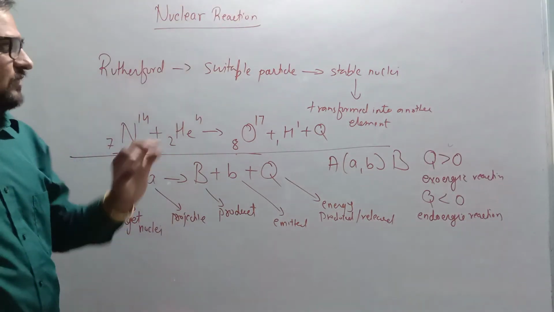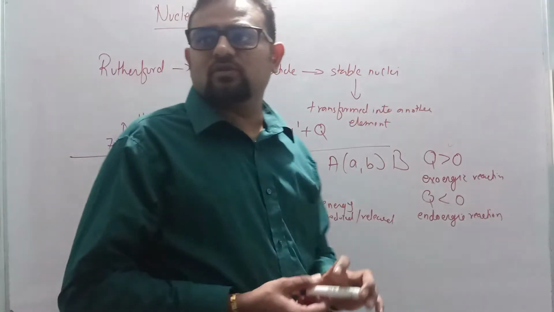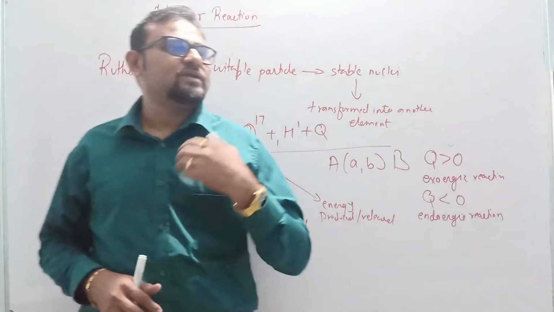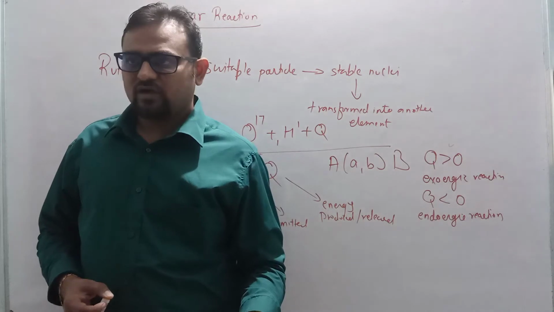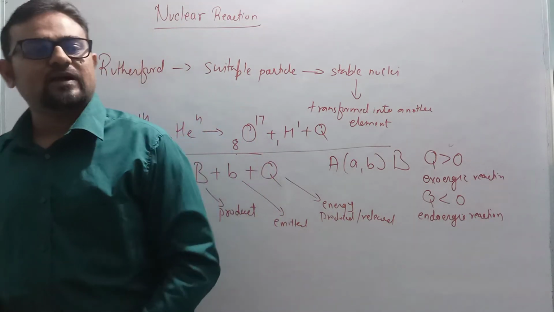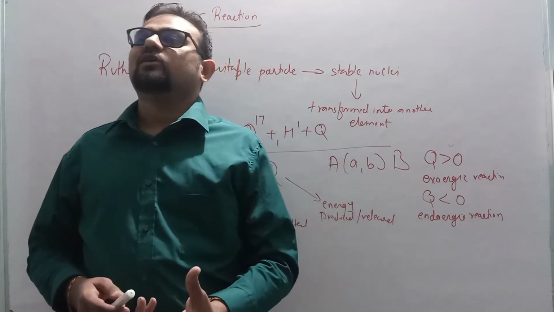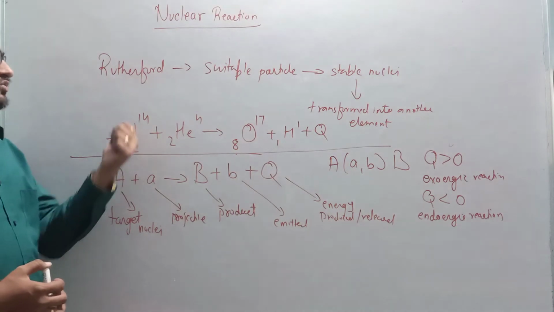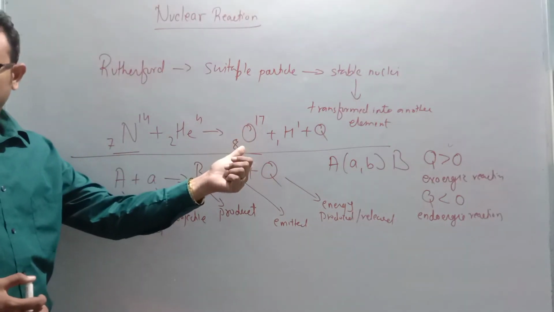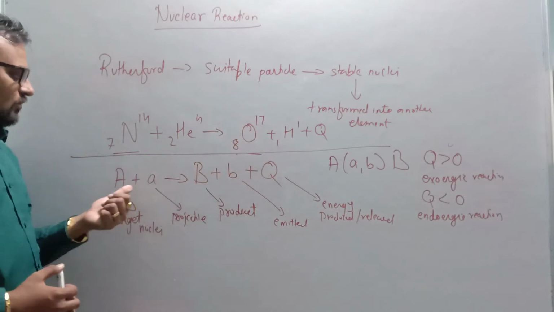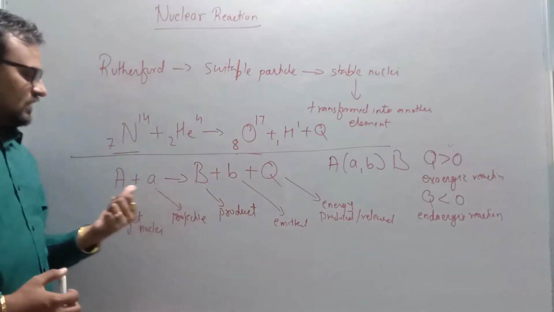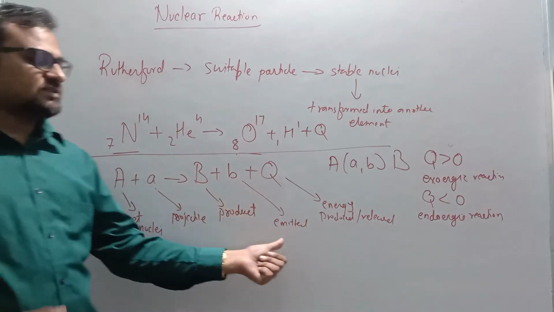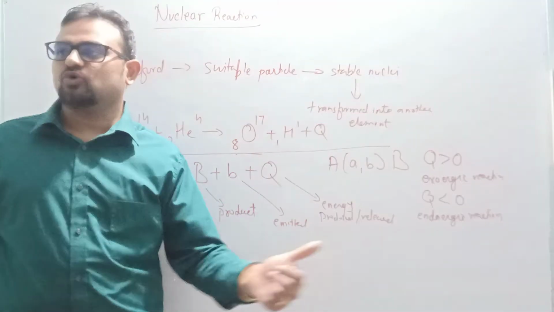Revising this, Rutherford told that when a suitable particle is bombarded on a stable nuclei, it can be transformed into another nuclei. He bombarded helium ion, or you can say alpha particle, on nitrogen nuclei, which was seen to be transformed into an isotope of oxygen nuclei. In general form you can write this nuclear reaction in this form, where A is the target nuclei, small a the projectile, B is the product nuclei, small b the emitted particle, and Q is the energy produced or released.